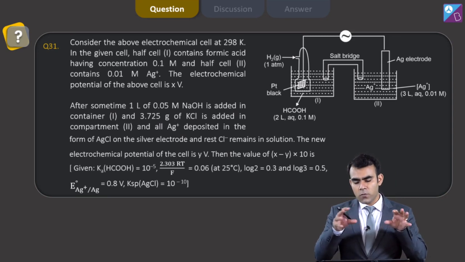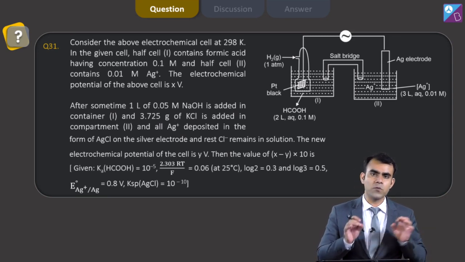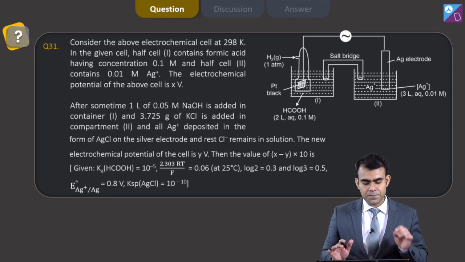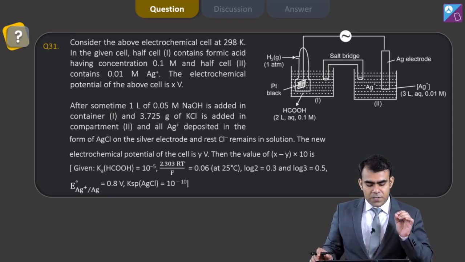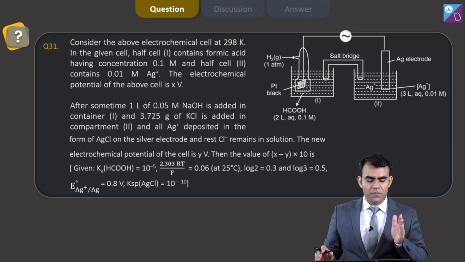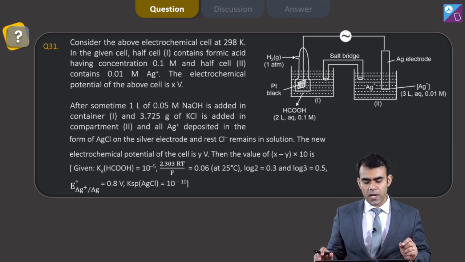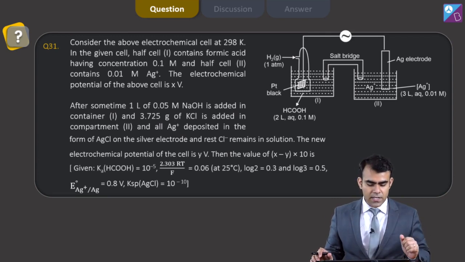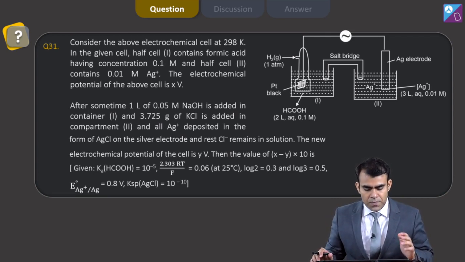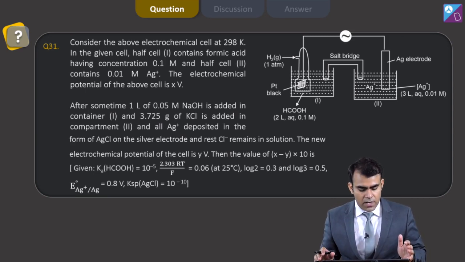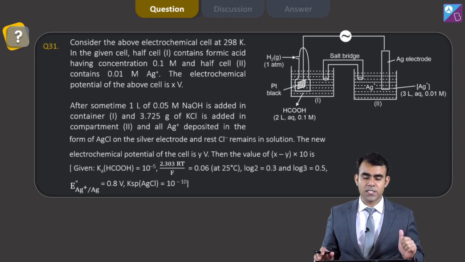Initially, whatever the conditions provided, first we have to calculate its electrochemical potential. After that, after some time, 1 liter of 0.05 molar NaOH is added in container 1 and 3.725 gram of KCl is added in compartment 2, and all Ag plus is deposited in the form of AgCl on the silver electrode, and the rest Cl minus remains in solution.